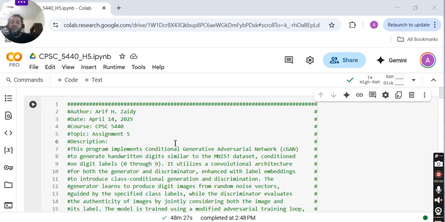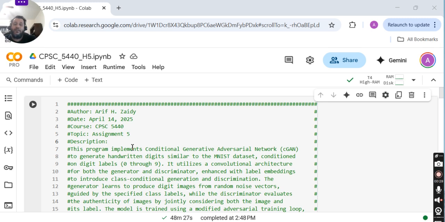This video is for demonstrating the code that I wrote for Assignment 5 of the course CPSC 5440. This program mainly uses a conditional generative adversarial network to generate handwritten digits similar to the MNIST dataset. Basically, I'm using PyTorch, and PyTorch has an API that you can use to